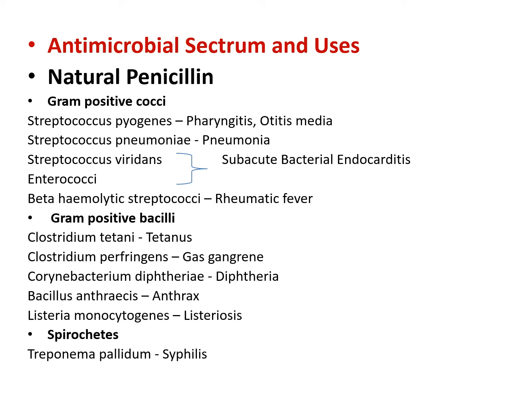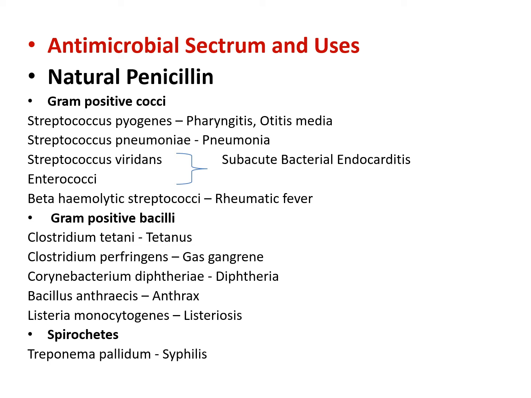Now coming towards antimicrobial spectrum and uses of penicillin. We know that penicillins are highly active against gram-positive microorganism. Natural penicillins are highly active against gram-positive microorganism like gram-positive cocci, gram-positive bacilli.